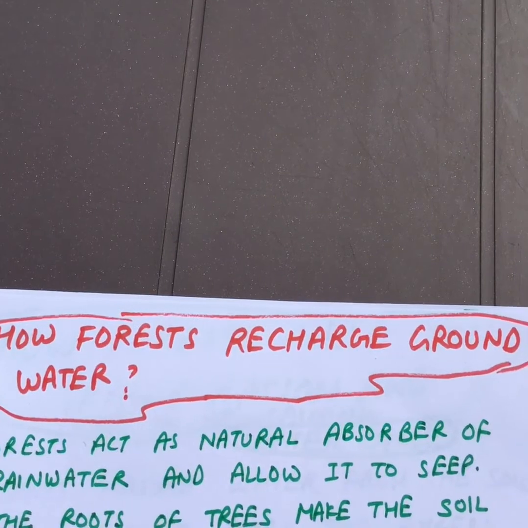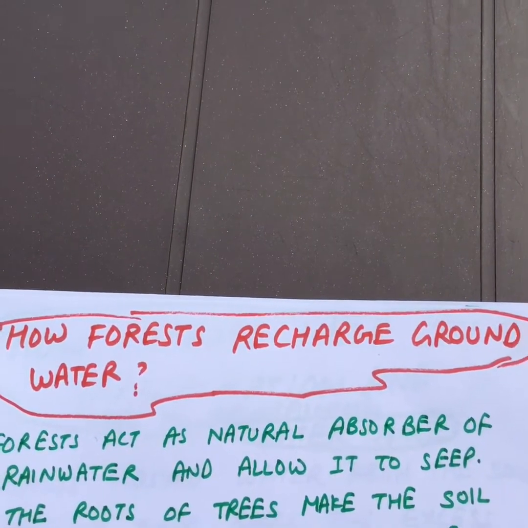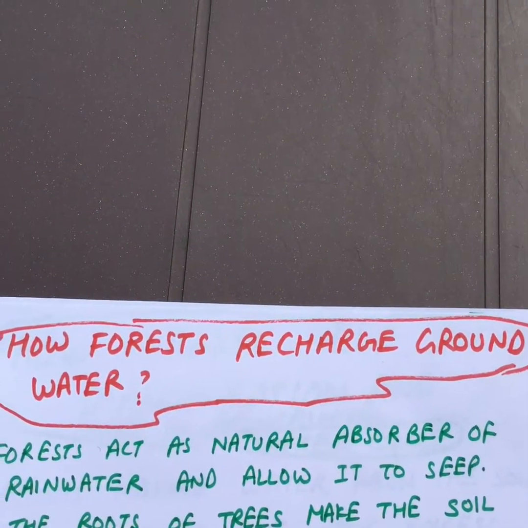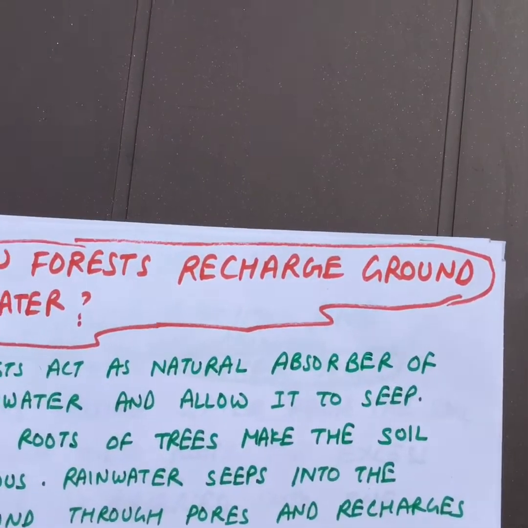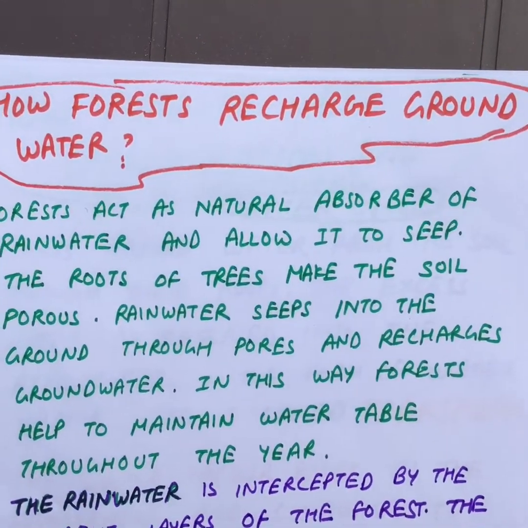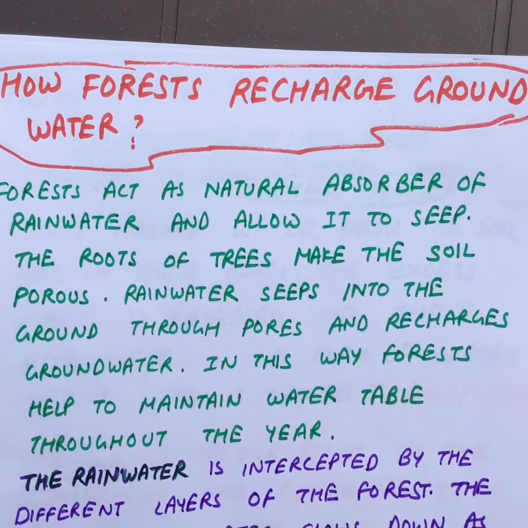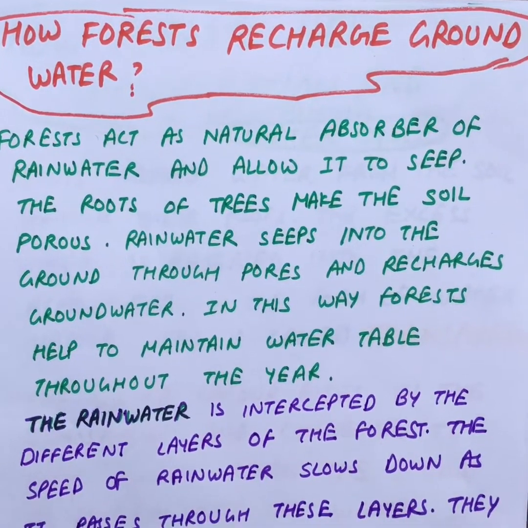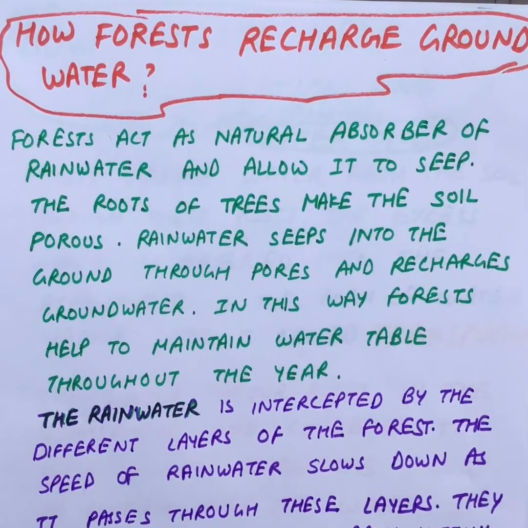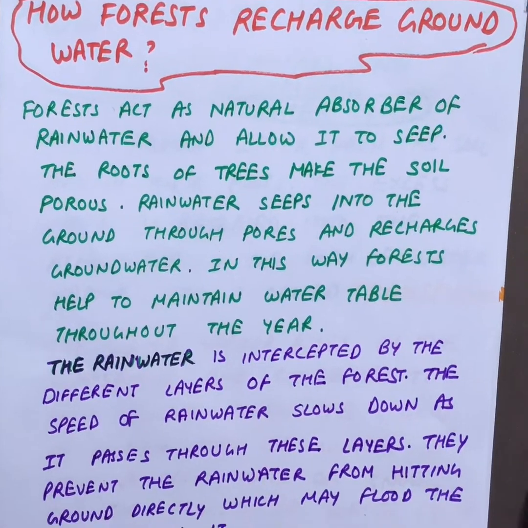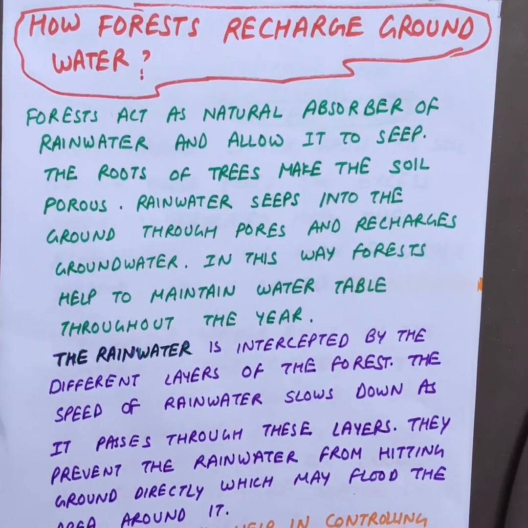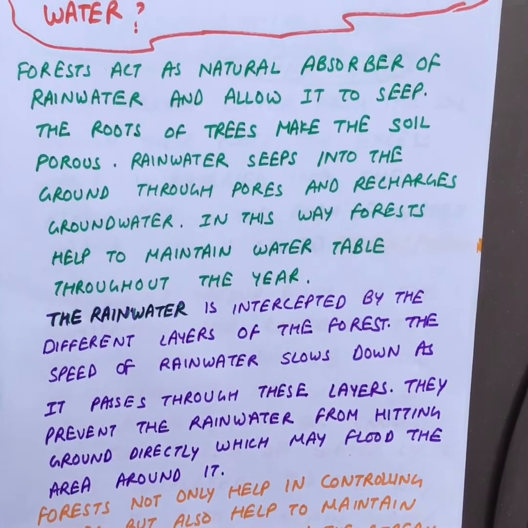The second important question is how forests recharge groundwater. Forests act as a natural absorber of rainwater and allow it to seep. The roots of trees make the soil porous. The rainwater seeps through these pores and recharges the groundwater. In this way, forests help to maintain the water table throughout the year.